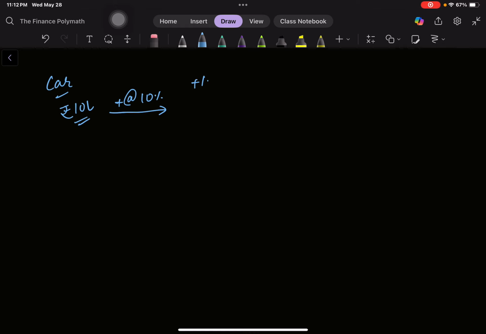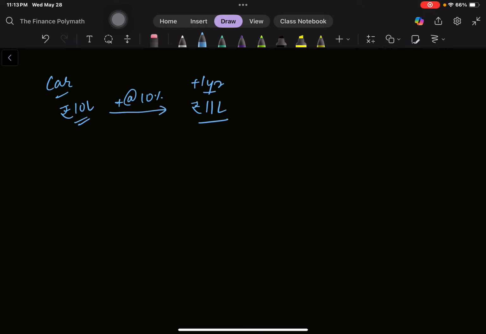So after 1 year when you buy the car, it will cost 11 lakh. Now when do you think you should buy the car, today or after 1 year? Obviously today, because you're actually saving 1 lakh rupees. You're getting it for cheaper today than you will get after 1 year. But that's not how things work.